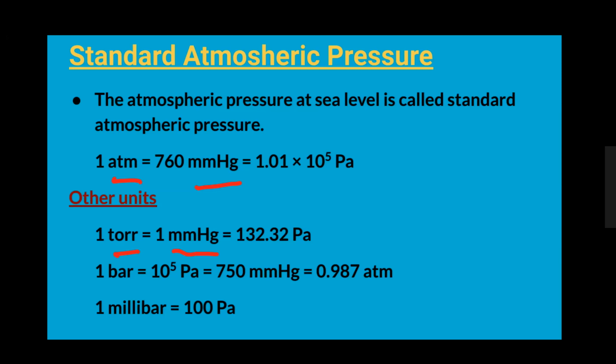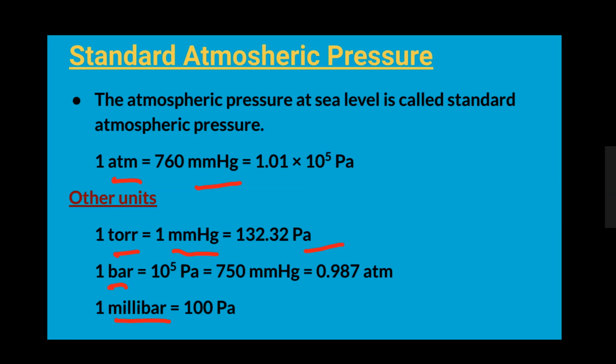mmHg is millimeter of mercury, Pa is Pascal. Another is the BAR, bar, which comes from barometer. And next we have millibar. So atmosphere, ATM; millimeter of mercury, mmHg; Pascal, Pa; torr, torricellion; bar, barometer; and then millibar. These are some units that we can use for expressing atmospheric pressure.